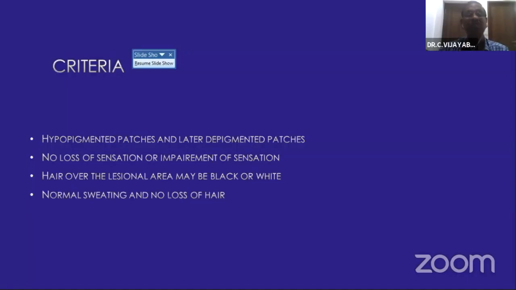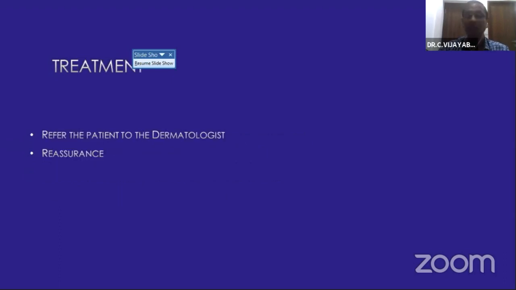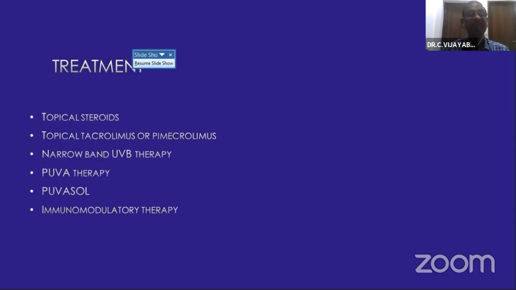We normally use a lot of steroids for these patients initially for the active disease. Later, we normally put them on tacrolimus, or there are various other therapies that are possible, like narrowband UVB therapy, PUVA therapy, PUVAsol, immunomodulator therapy. More things are available. So it is better to be referred to the dermatologist so that they can take care of this vitiligo or early vitiligo condition.